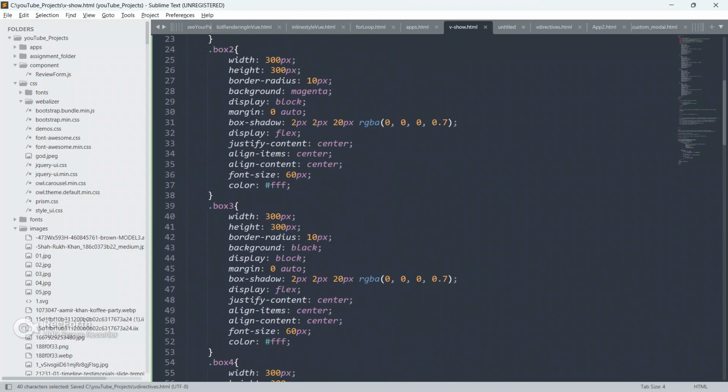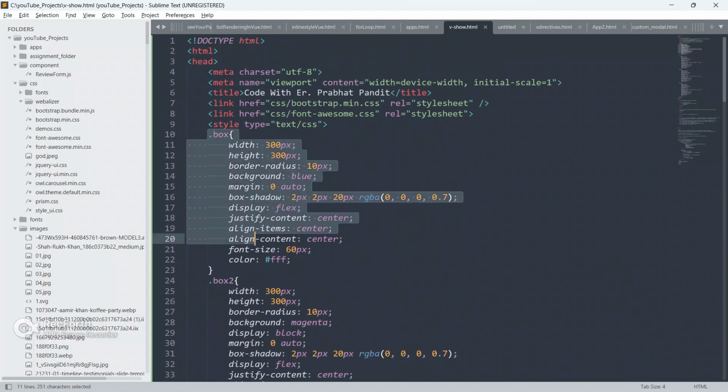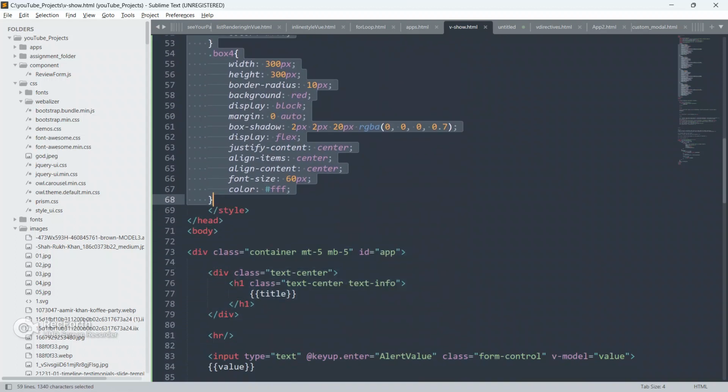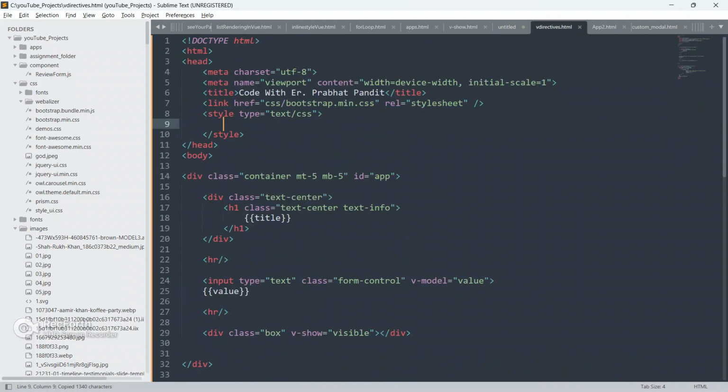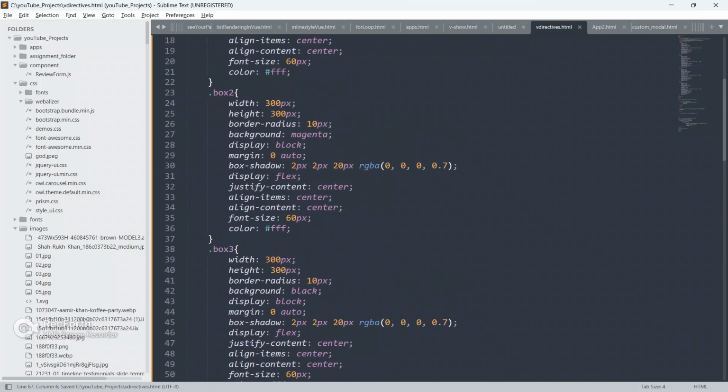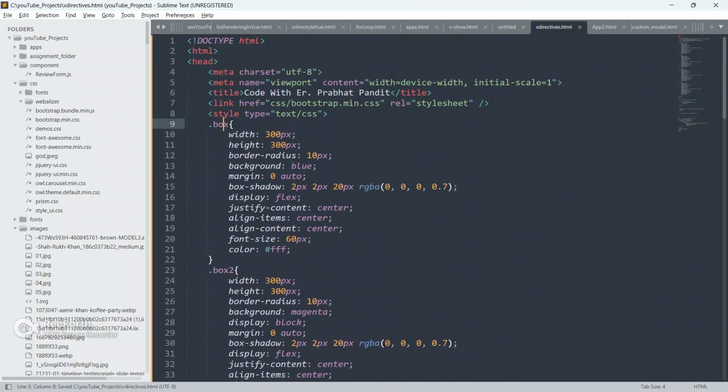So create a style, and let me just do one thing, guys. To save time, let me just copy this box 1, box 2, box 3 and box 4 from the previous example only. I will explain what it is all about.